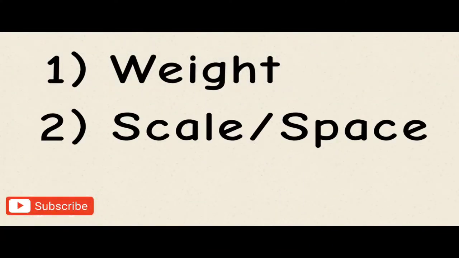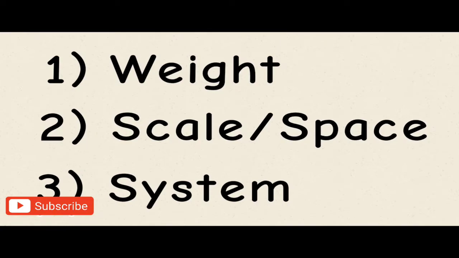So in this video we're going to try to understand what average and weighting average are with a few examples. Now there are three important things before calculating weighting average. First, weight. Second, scale or space. Third, system. A system is nothing but a set of points or members with respect to their position in space. And roughly speaking, weighting average is nothing but the center of that system.